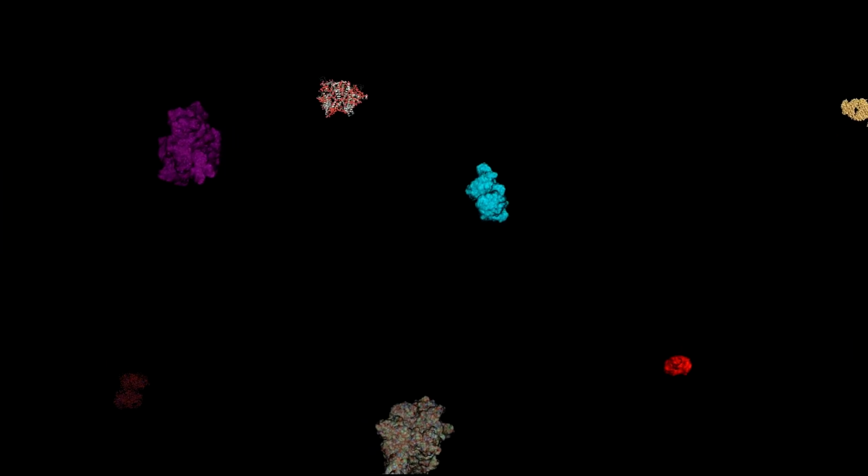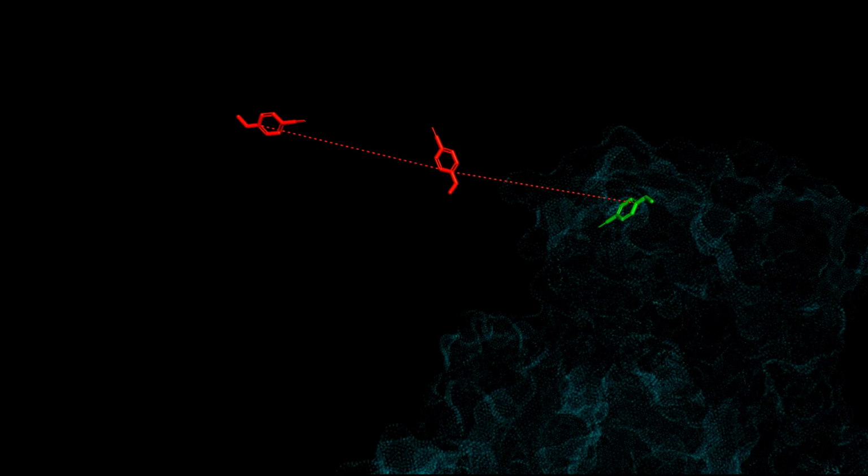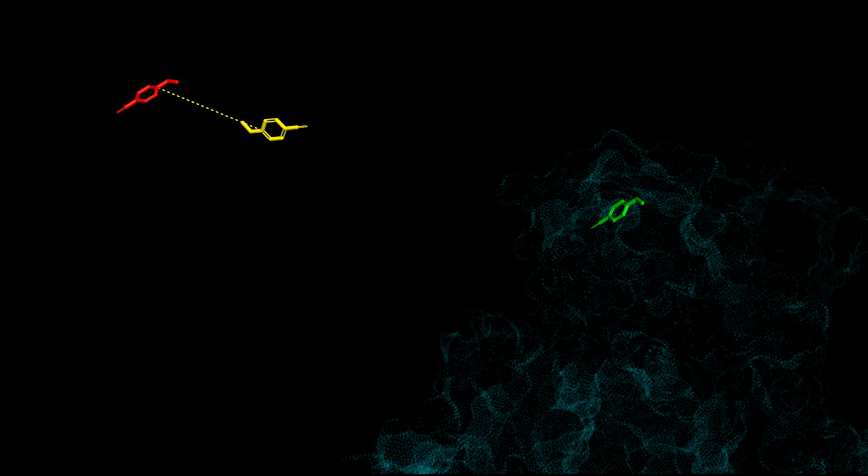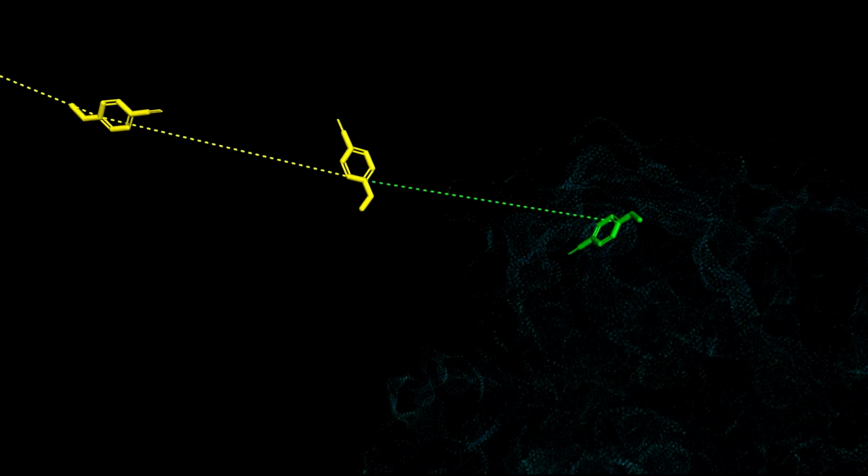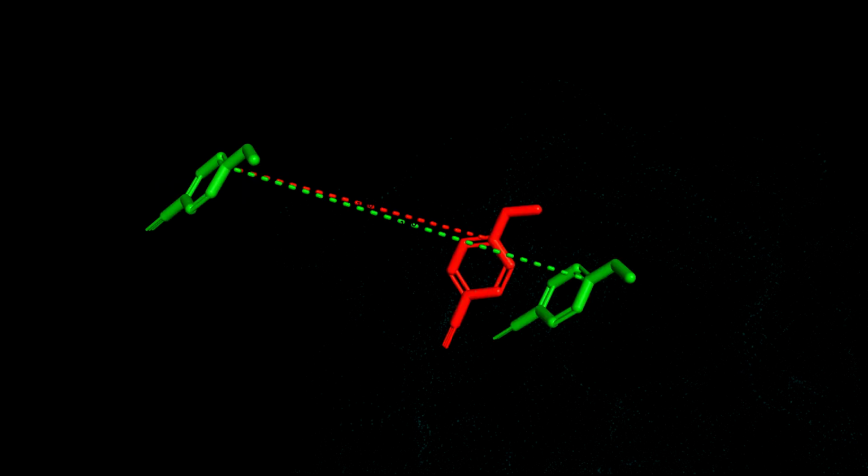DiffDock learned how to dock a drug and protein by training on thousands of experimentally determined drug-protein structures. As a diffusion model, DiffDock is trained by gradually altering the position of the drug in the determined drug-protein complex. Then the model is asked to predict how the data was altered, so it is able to regenerate the correct docking locations. To alter the correct docking, the drug's position, orientation, and intermolecular angles are randomly changed. After applying these changes, DiffDock is asked to reverse the altering. Then the model learns how to improve based on the accuracy of its guess.